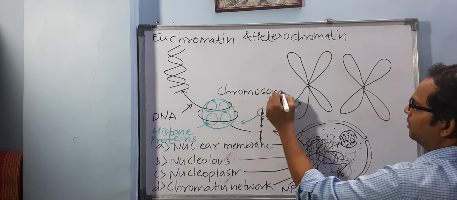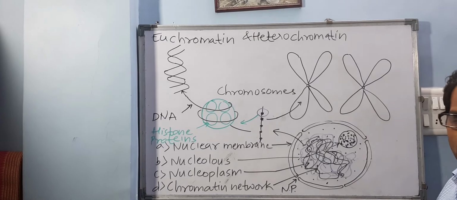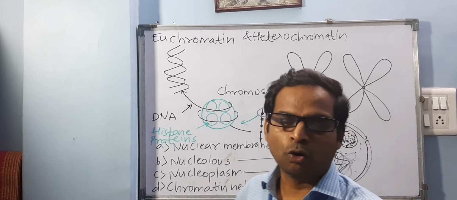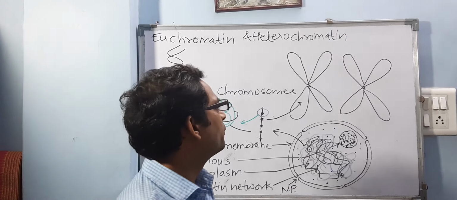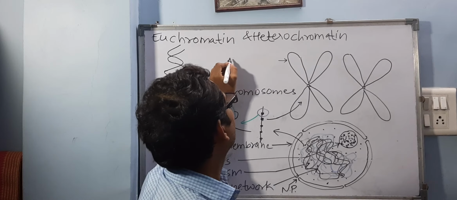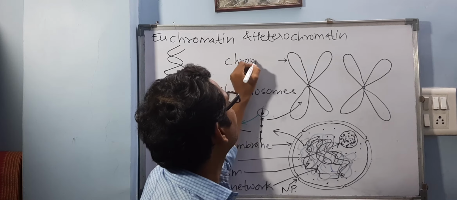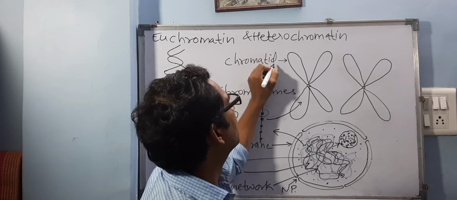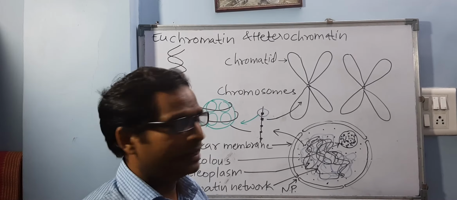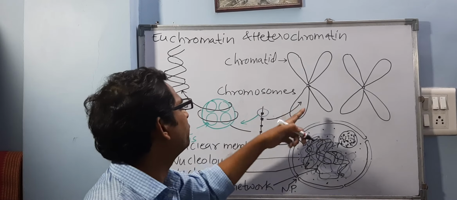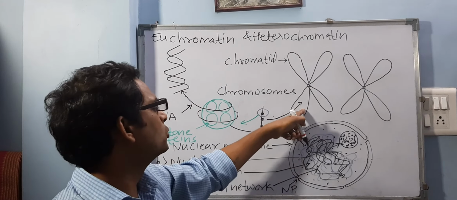Am I right? So these structures are called chromosomes, which have got 4 arms. These arms of the chromosomes are called chromatids. The arms are called chromatids. And the unit of this chromosome, when you say, it will be a DNA. And a unit of this DNA,